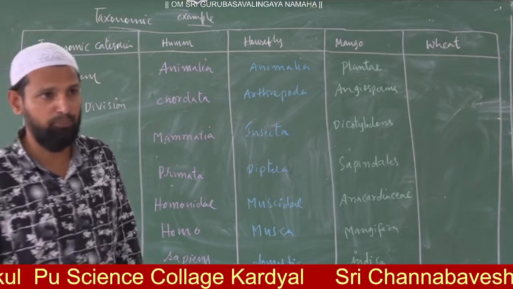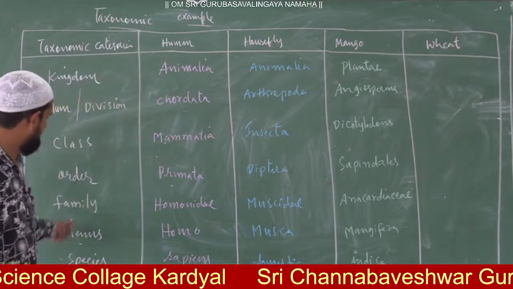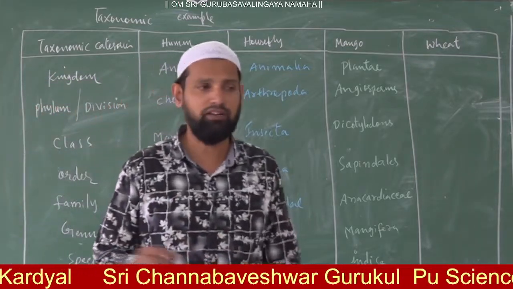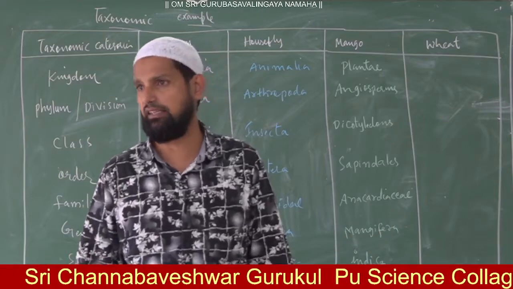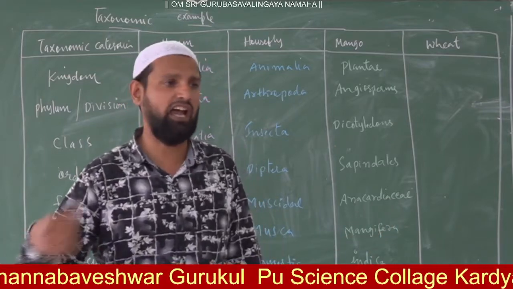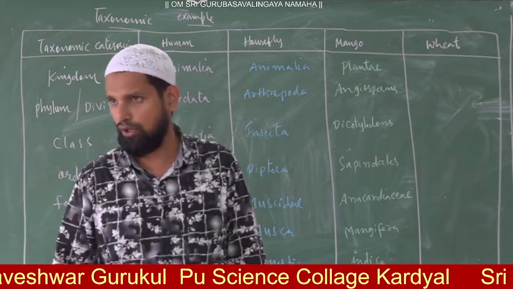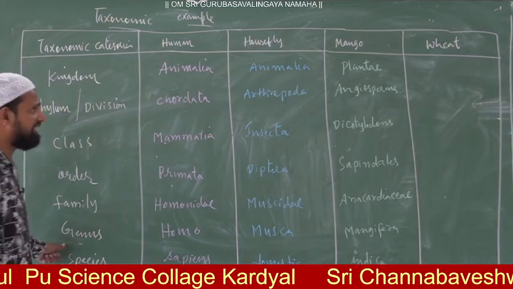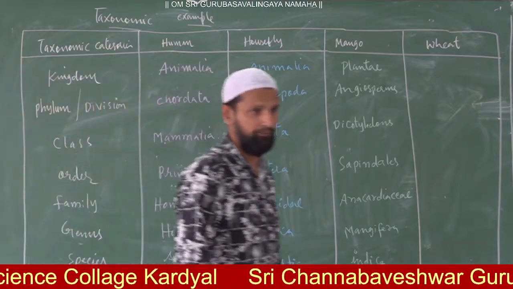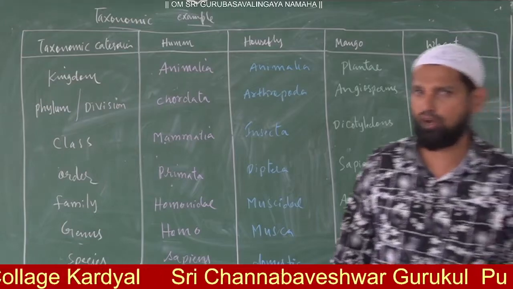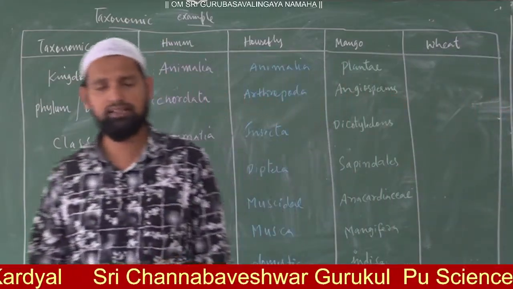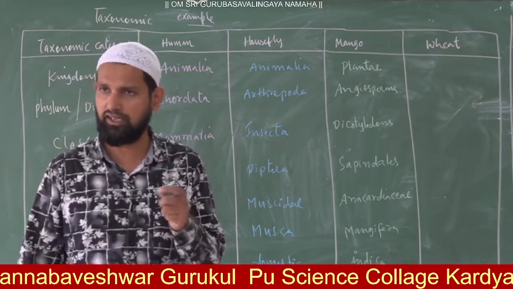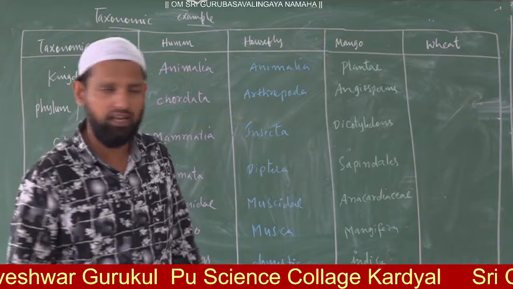Then which family does it belong to? The family is also Po, but we add aceae, so the family is Poaceae. The genus name of the wheat is Triticum, and the species name is aestivum.